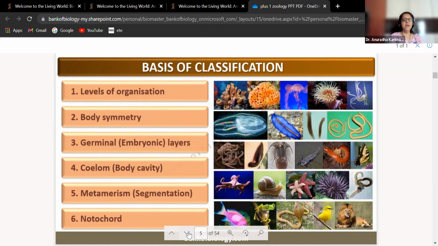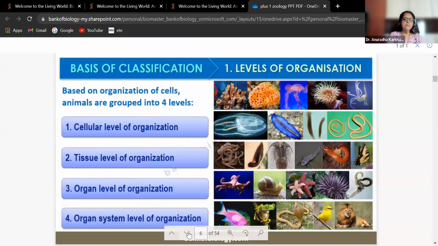We had the liberty of cutting the earthworm and observing it internally also. Anyways, so metamerism, that is segmentation, and presence or absence of a notochord. So these are the 6 basic criteria which will classify the different animals into 11 different groups from porifera to chordata. ठीक है, एक एक को देखेंगे.